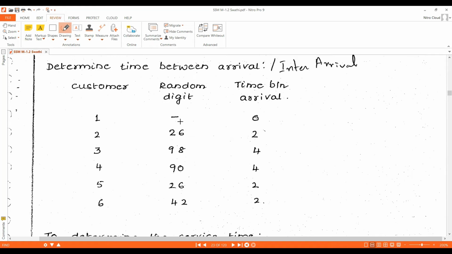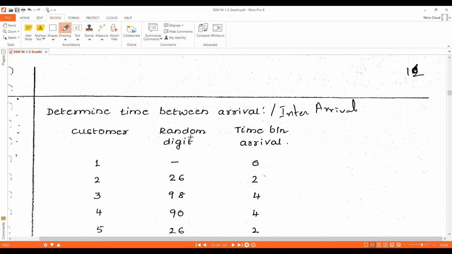So for the first one, we will not assign any random digit. For the first one, the time between arrival we consider as 0. As customer 1 arrived at the call center at simulation clock time 0, we write the arrival time for customer 1 as 0. Next we write the random digits given in the question.